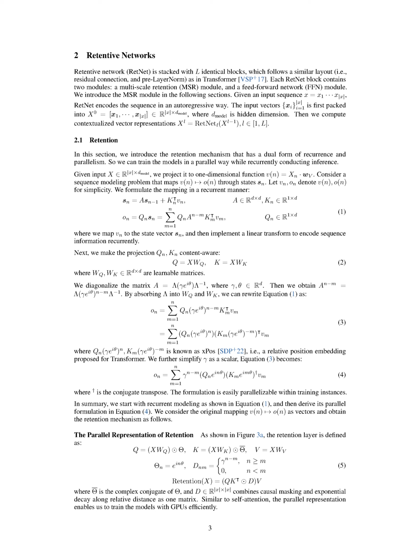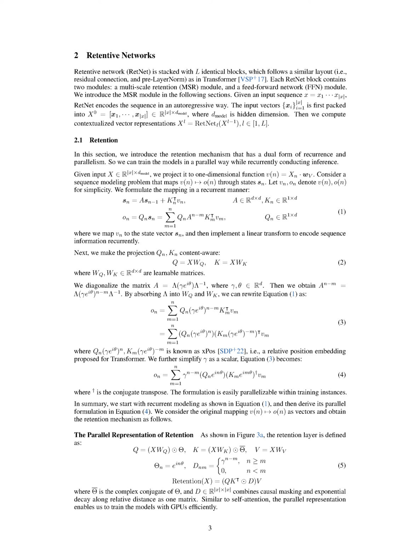In the parallel representation, we define a retention layer using three elements: Q, K, and V. Q is the product of our input X and a weight matrix W_Q, all multiplied element-wise by a complex number theta. K is similar, but it's multiplied by the complex conjugate of theta. V is simply the product of X and another weight matrix W_V. Theta is a complex number that's calculated using the formula e^{inθ}, where i is the imaginary unit and θ is a variable. We also define a matrix D, which combines causal masking and exponential decay along relative distance.